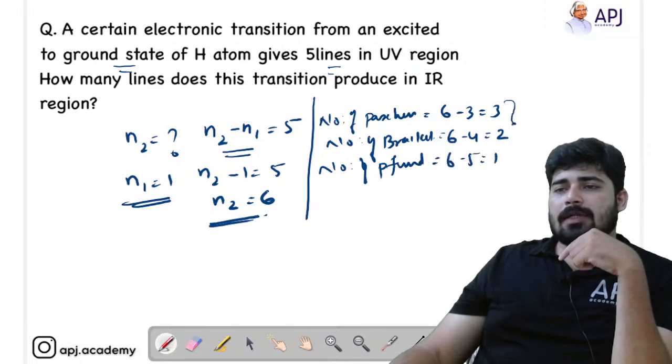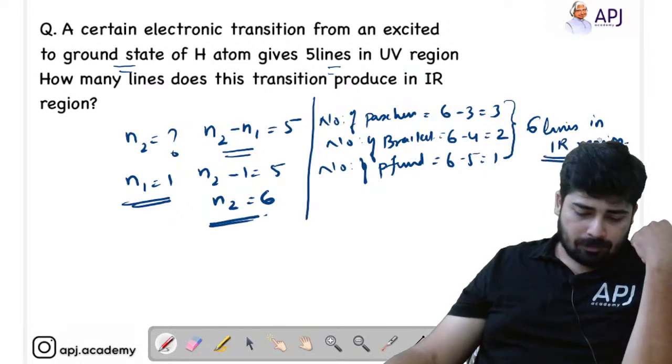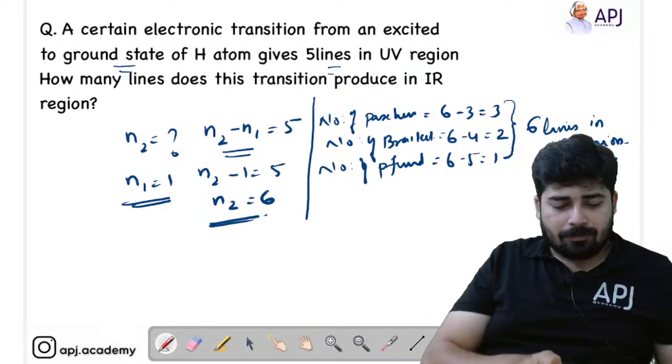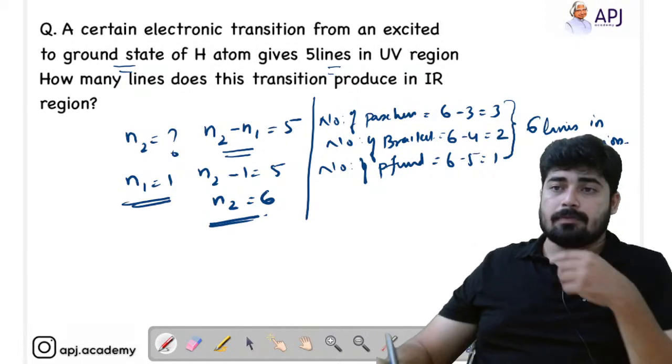So in total we get the value as 6. So there are 6 lines present in the IR region. We obtain 6 lines present in the IR region. Hope this is clear, students. Now we will move on to the next one.